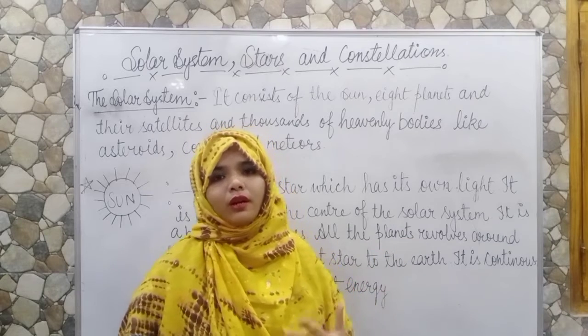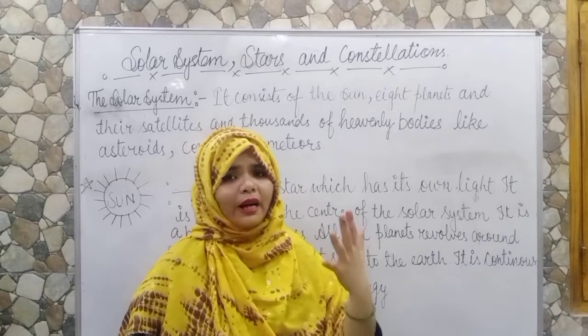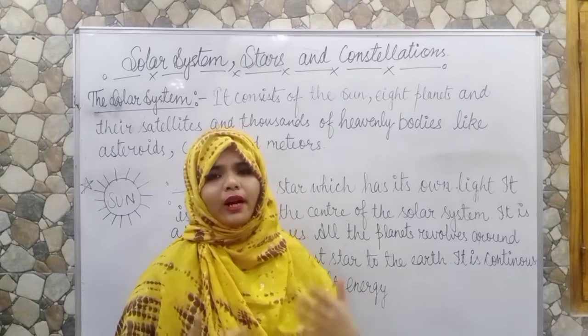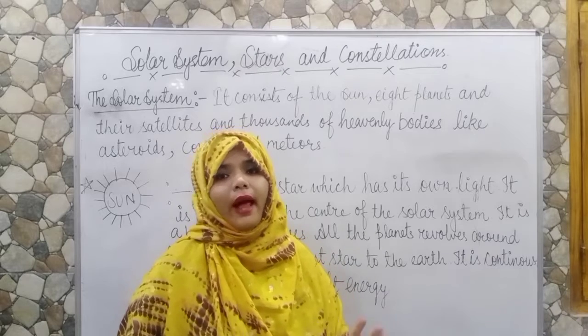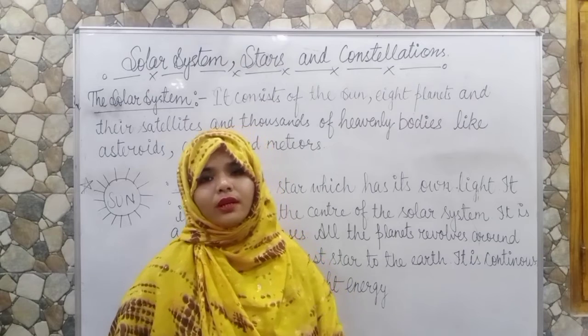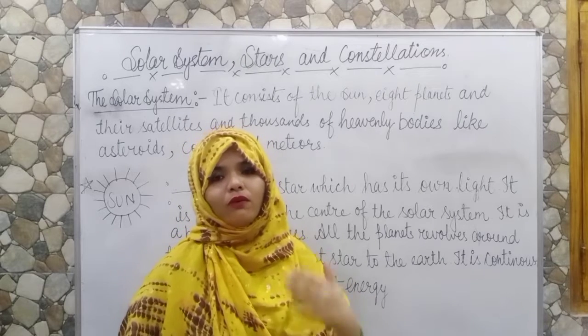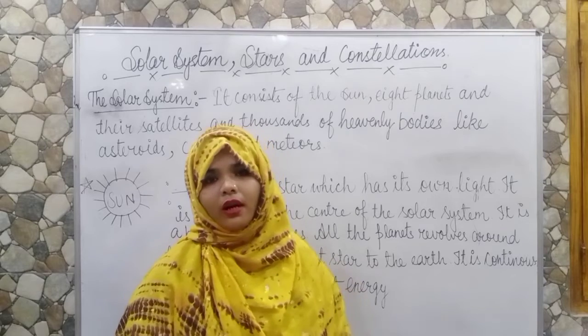Rotation is the movement of an object in which it moves on its own axis, only on its own axis. And revolution is the kind of movement in which a body revolves around another body.